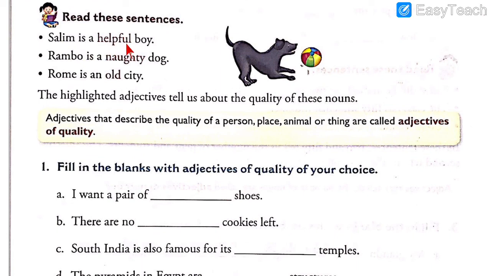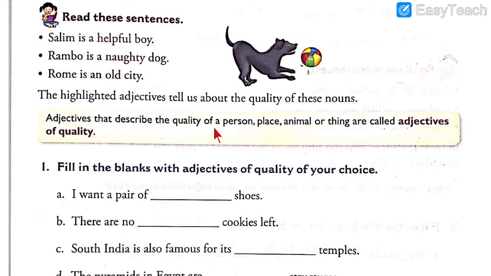Salim is a helpful boy. Rambo is a naughty dog. Rome is an old city. The highlighted adjectives tell us about the quality of these nouns. Helpful, naughty, old are highlighted adjectives.